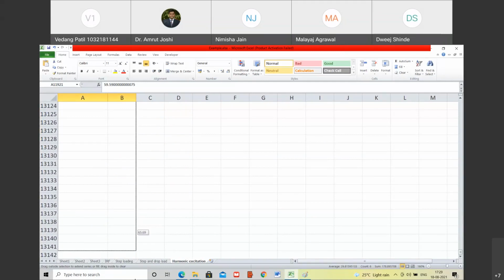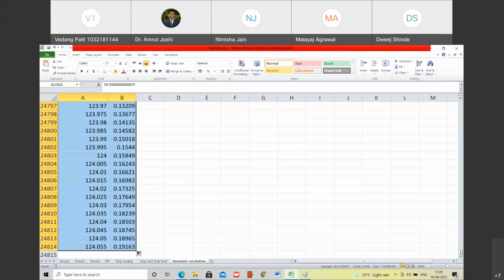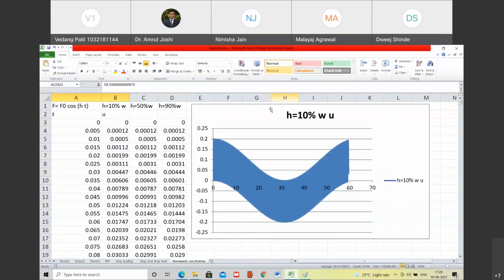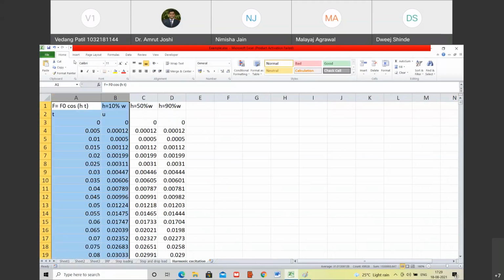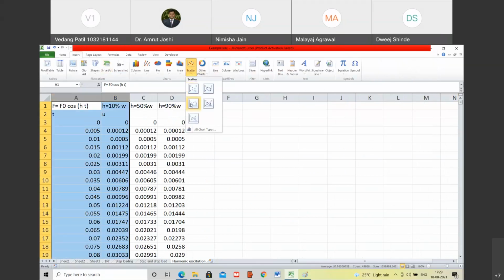Are you with me? Yes, sir. So I am taking it further. Yes, I took the response up to 120 seconds. And instead of plotting this graph now, let me plot for 120 seconds. How does it look like?